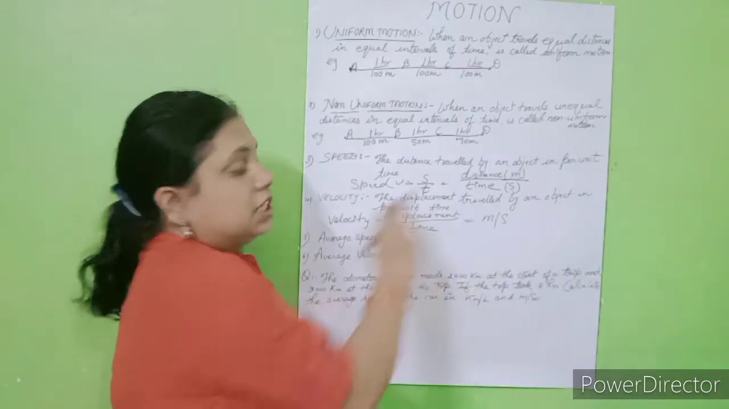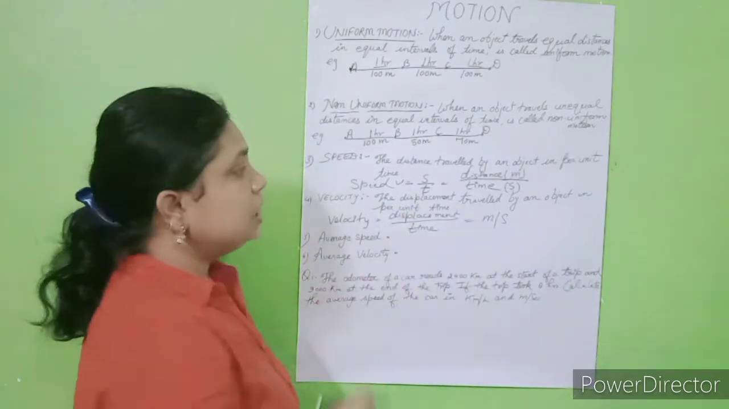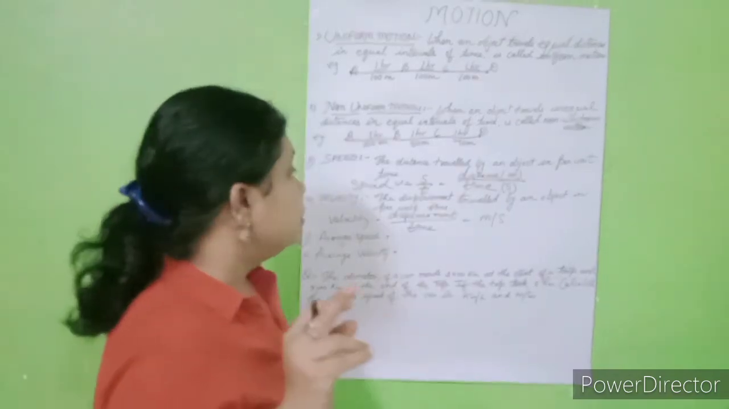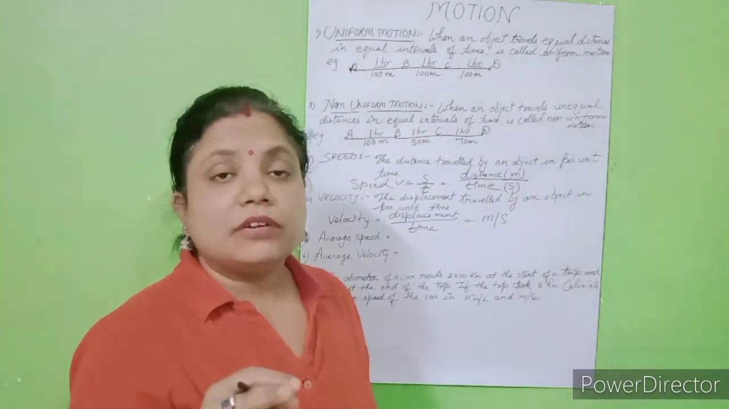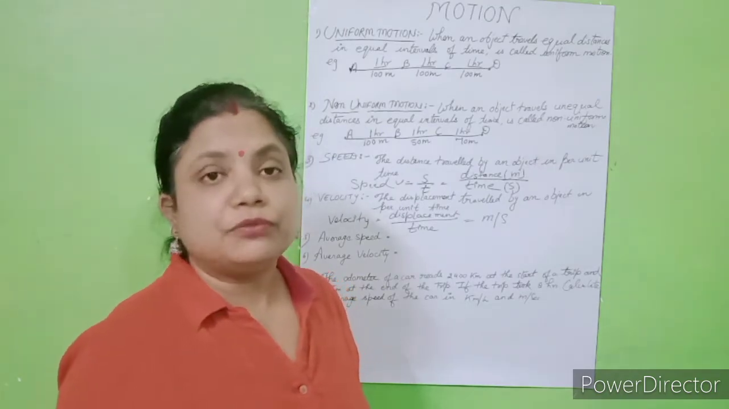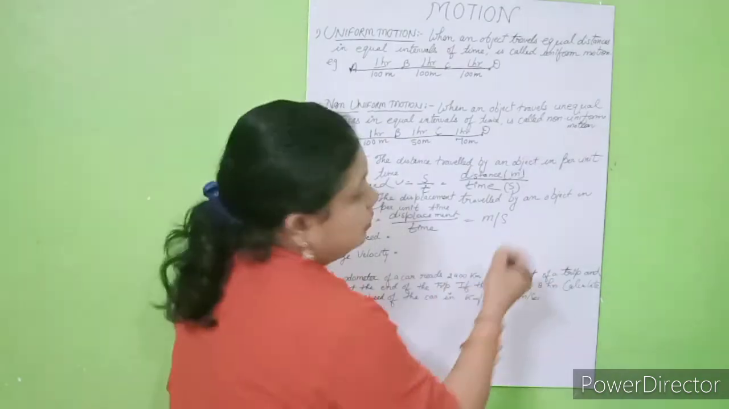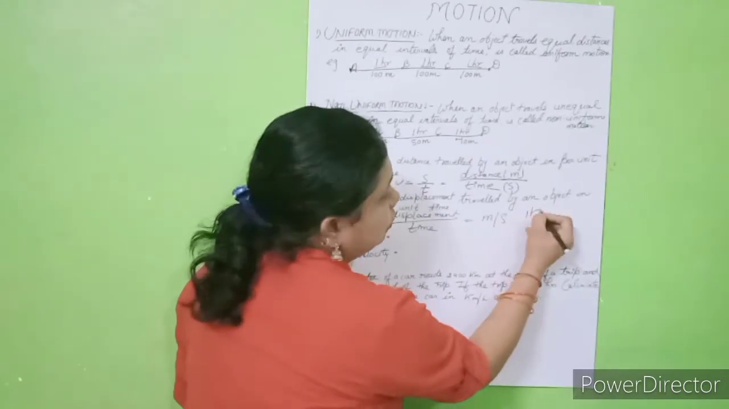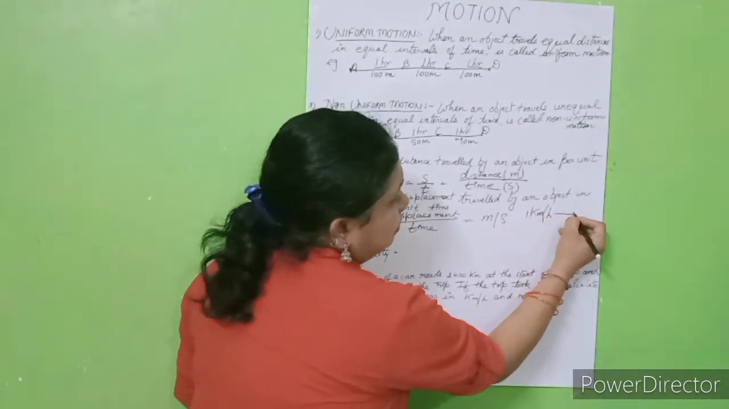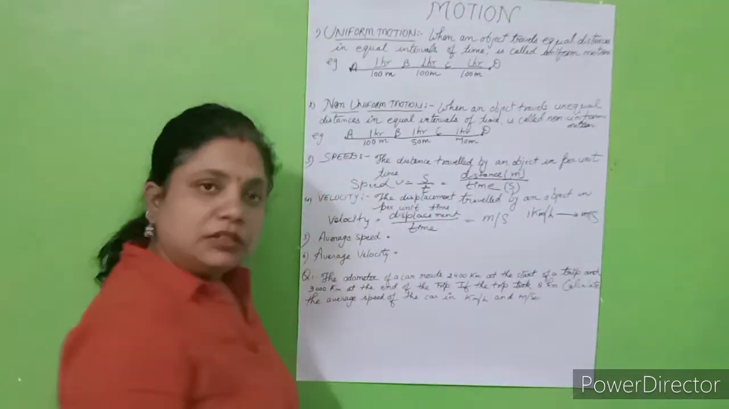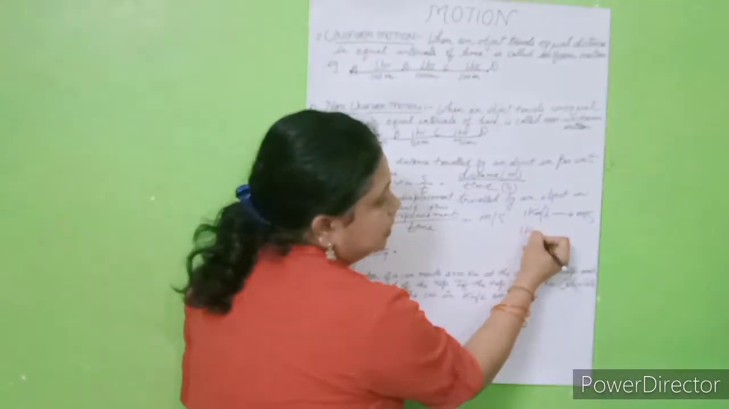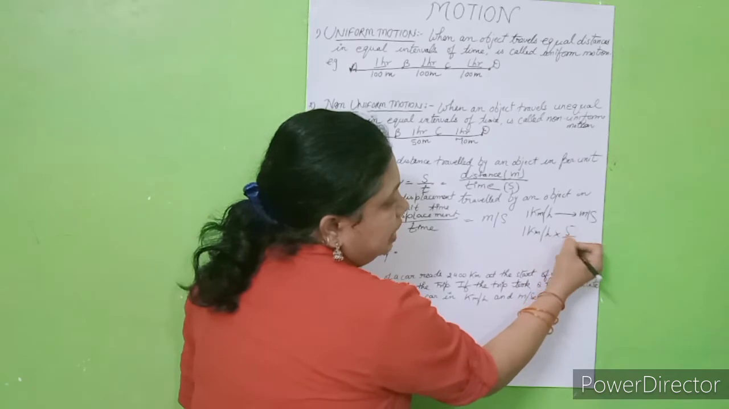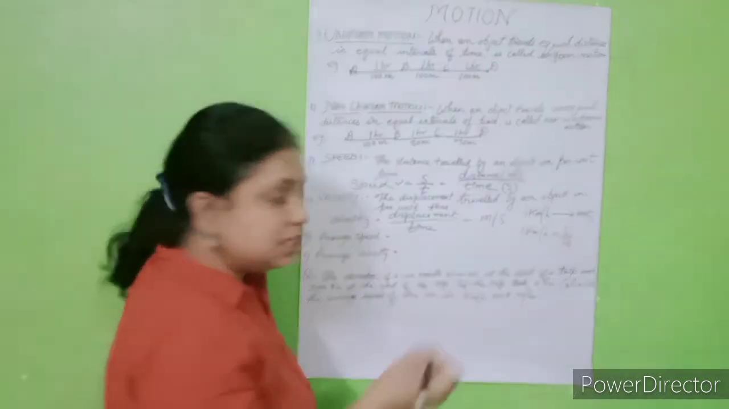And this unit is meter per second. One thing, students, you should know: when we want to convert kilometer per hour into meter per second, what do we have to do? Suppose, students, we have to convert 1 kilometer per hour into meter per second. You will multiply 1 kilometer per hour by 5 by 18. How does it come, students? Let's see.